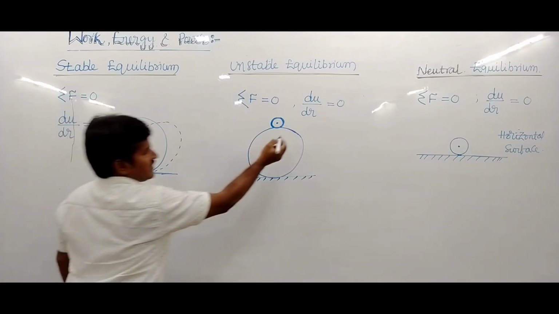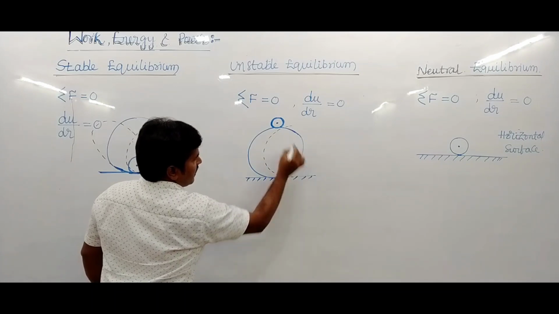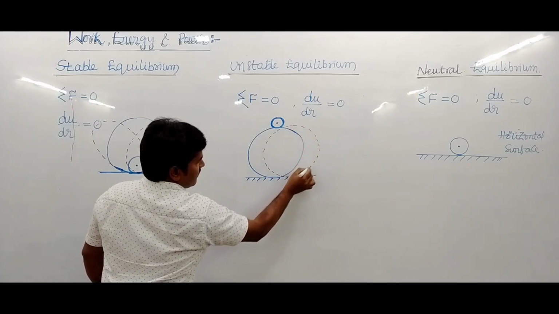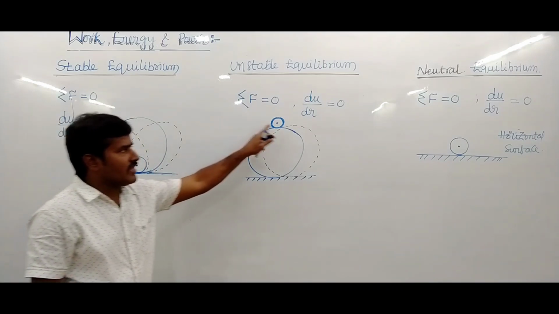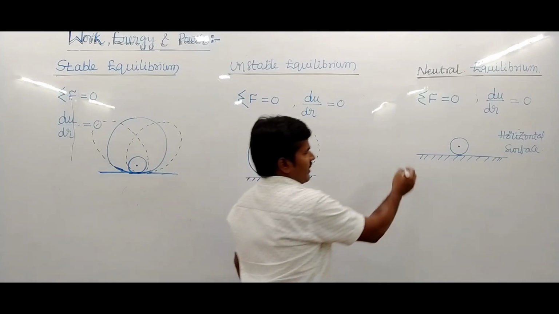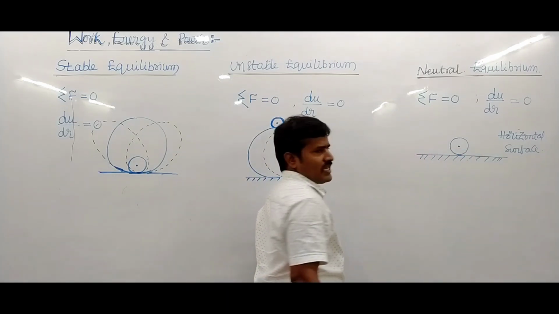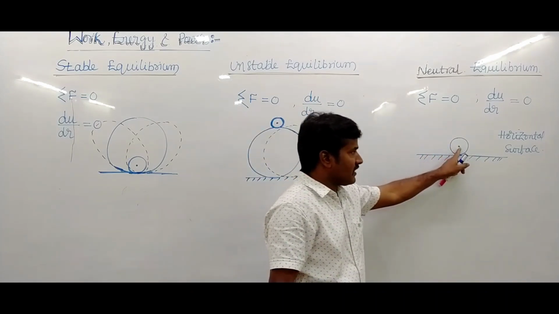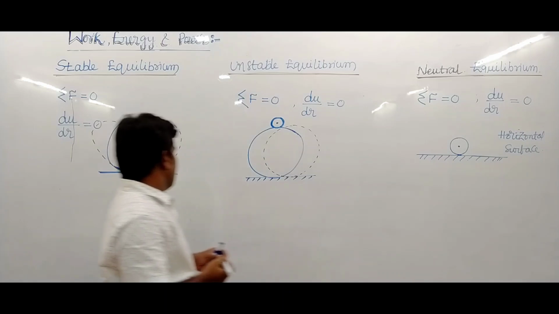But here, the position of the body changes. The body leaves the surface. This is unstable equilibrium. But in this condition, the body moving in any one direction does not change its position. That means in this condition it is always stable.